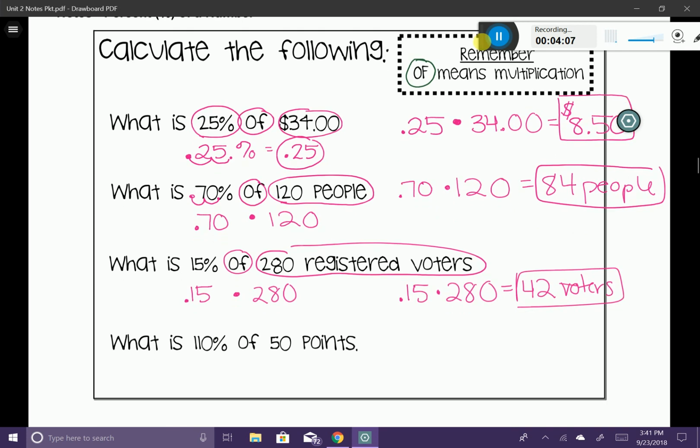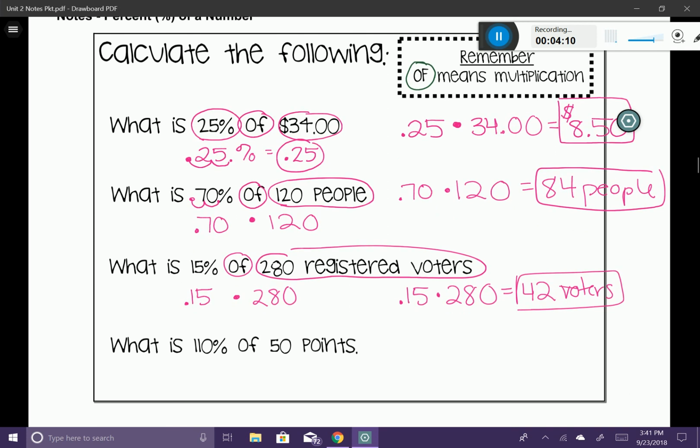And the last one, what is 110% of 50 points? If you've ever heard your coach say, "Give me 110%," that means they want better than your best, because your best would be 100%. So you can see that we want to know what 110% of 50 points is. So we're going to end up with an answer that's a little bit more than 50 points.